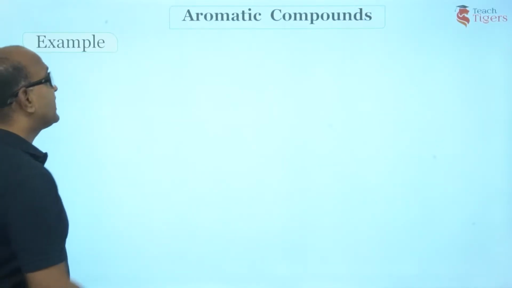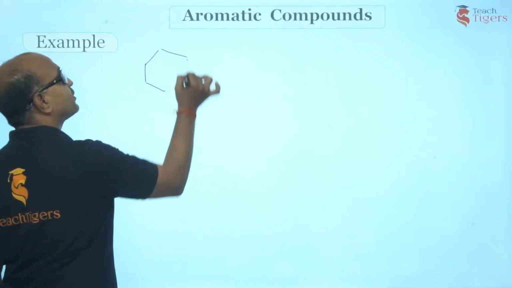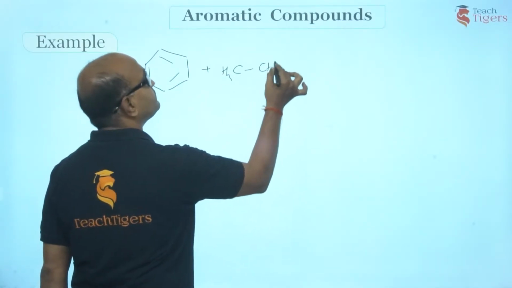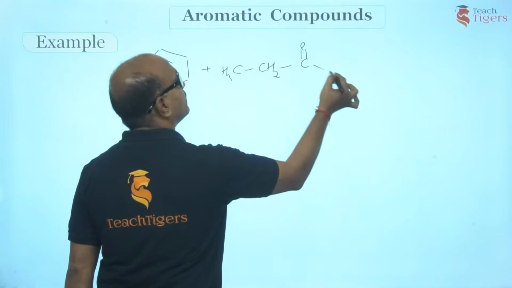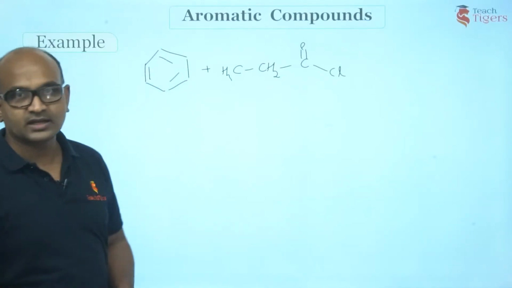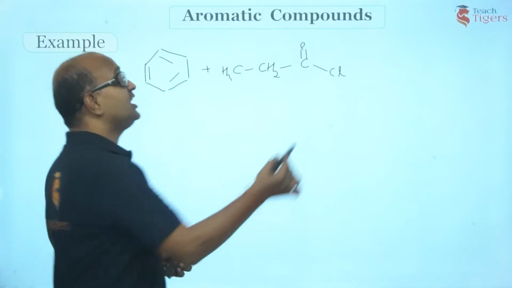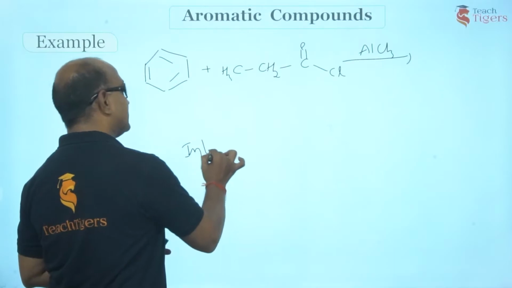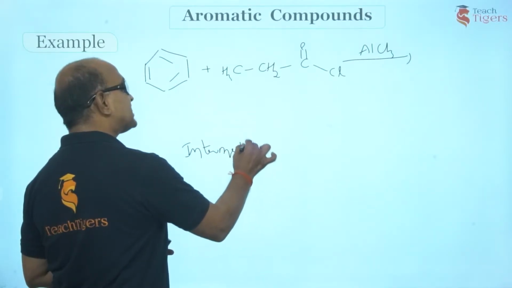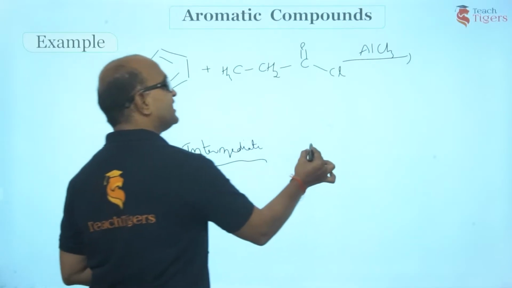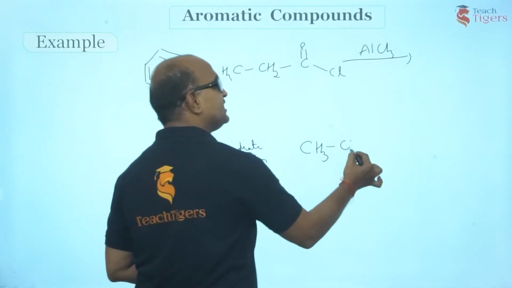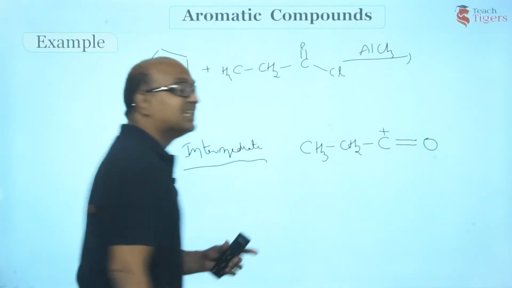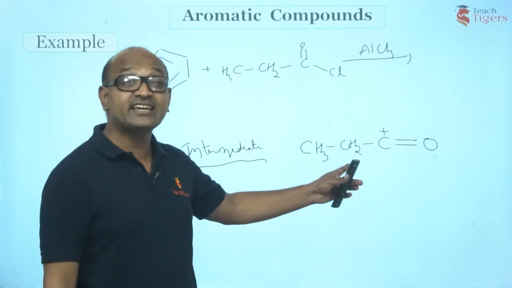Now I'll try to carry out acylation with this. Say I have taken this, and of course I take AlCl3. So what is the intermediate here? The intermediate is the acylium ion. Can you tell me what acylium ion you are going to get here? This is CH3CH2C=O plus. This is a cation, the acylium ion that is formed.